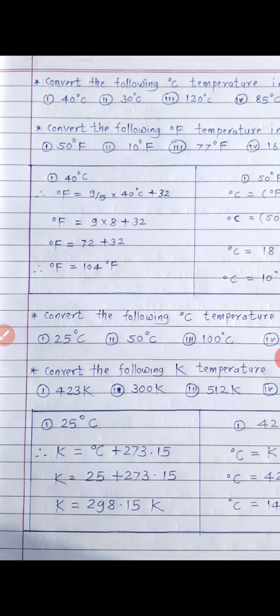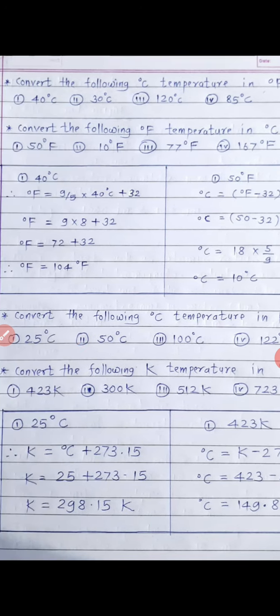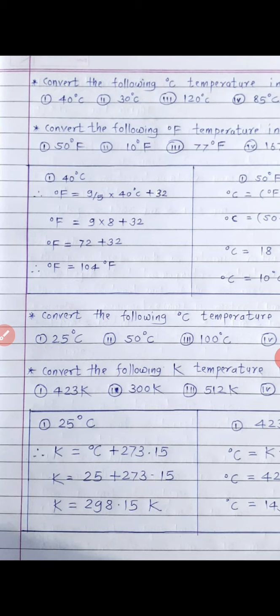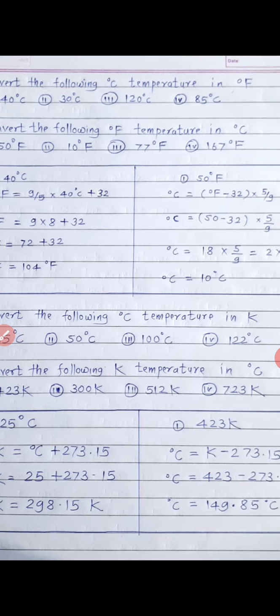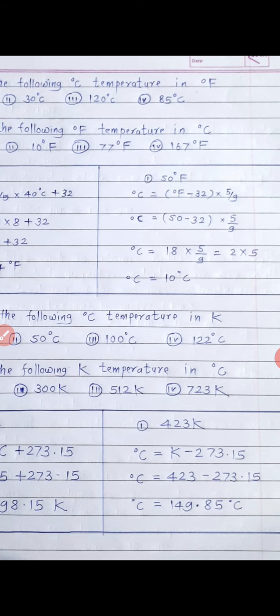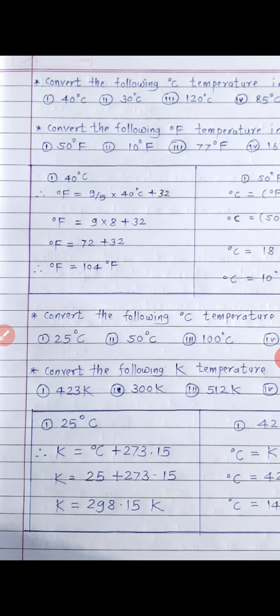Now next examples: convert the following degree Celsius temperatures in Kelvin. So 25 degree Celsius first, second one 50 degree Celsius, third one 100 degree Celsius, and fourth one 122 degree Celsius. Okay, so 25 degree Celsius example.